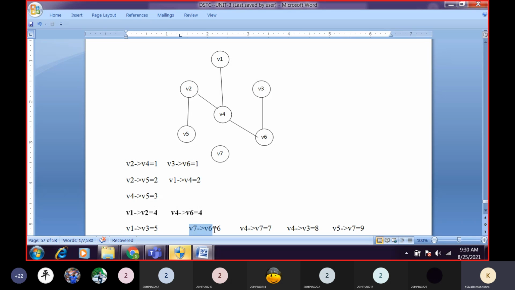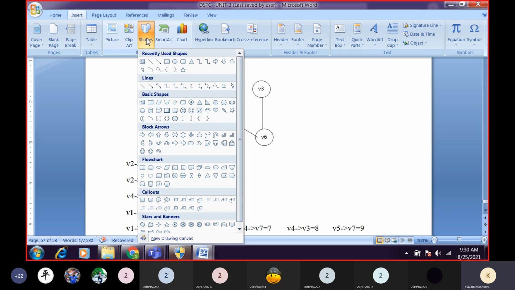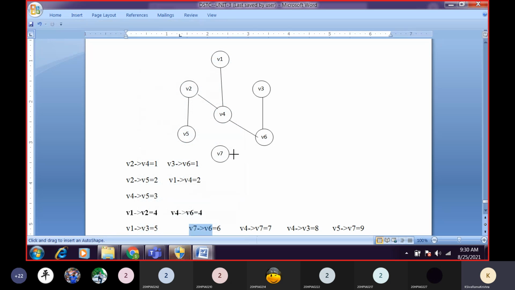Next one is V7 to V6. If I draw an edge between V7 and V6, are we getting a cycle or not? No, sir. So we'll draw an edge between V7 and V6. This is the way we have to draw.